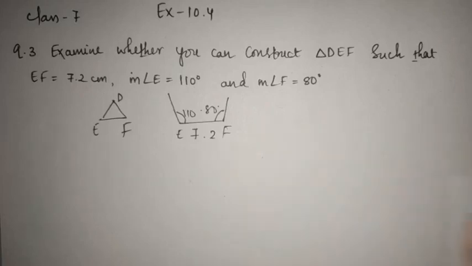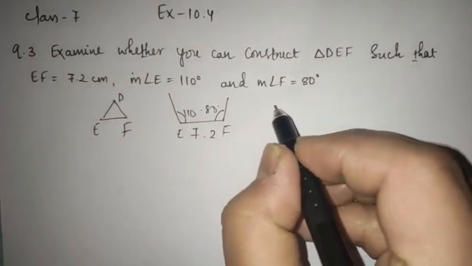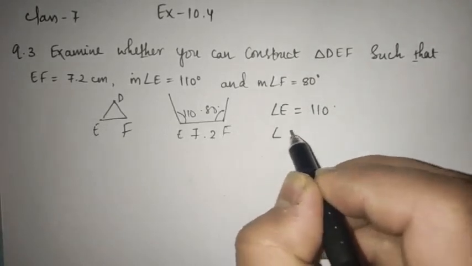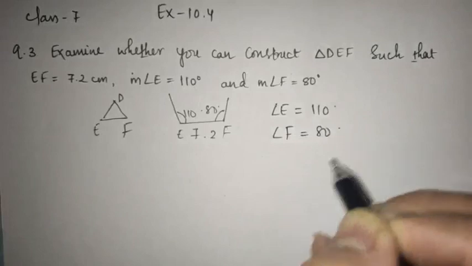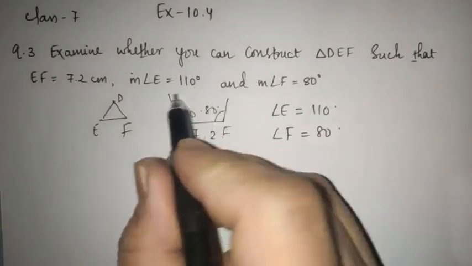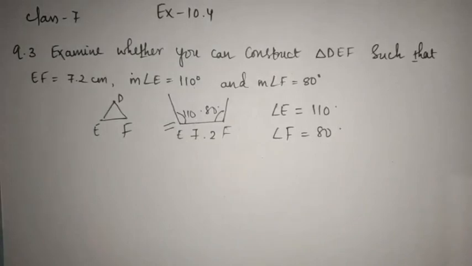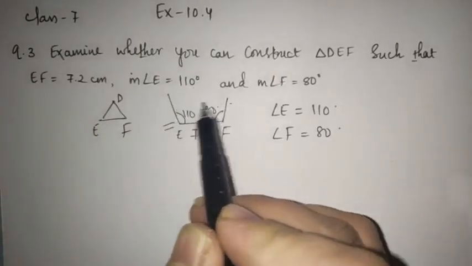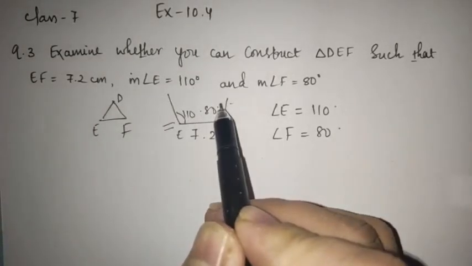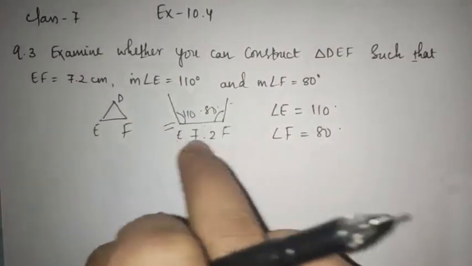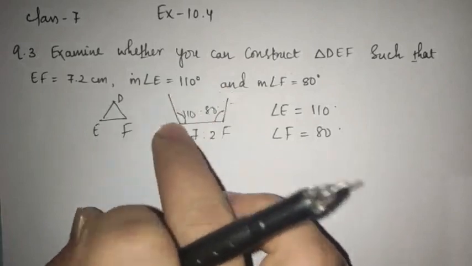So another way I'll check whether it is possible or not. Just see. What is the value given for angle E? It is 110 degree. What is the value of angle F given? 80 degree. Yes. So if you try to construct, your construction will look like this, in which the two lines are never going to meet. Yes. So this is not a triangle here. So with this I will say that the triangle is not possible.